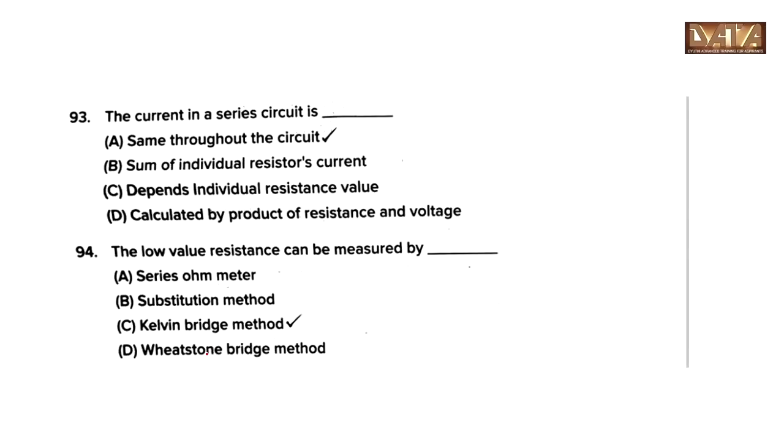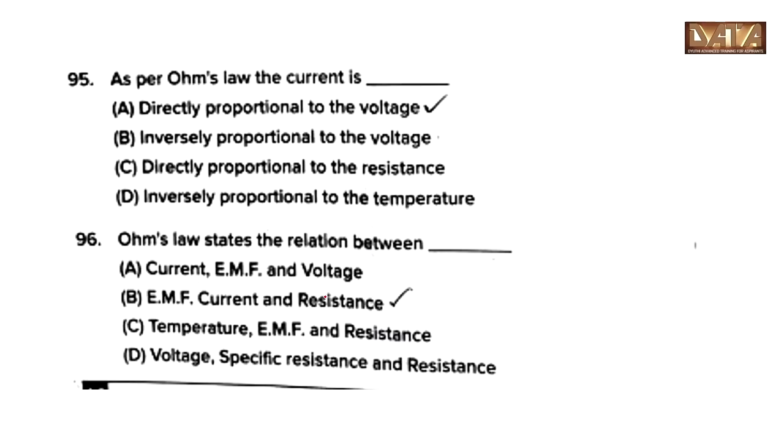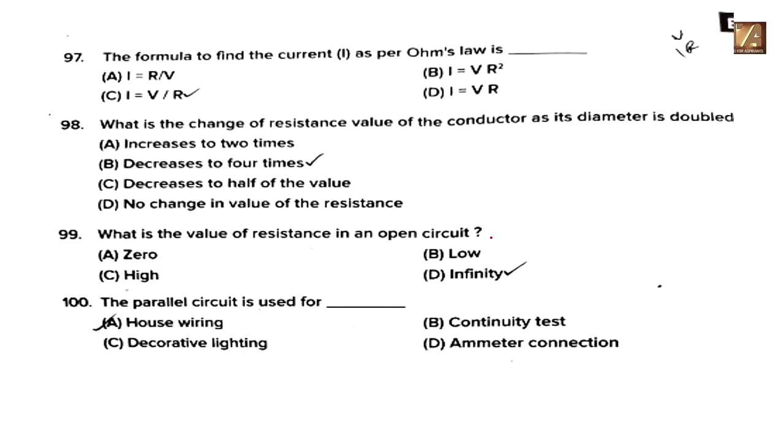The current in a series circuit is same throughout the circuit, option A. The low resistance can be measured by Kelvin's bridge method, option C. As per Ohm's law, the current is directly proportional to the voltage, option A. Ohm's law states the relation between EMF, current and resistance, option B. The formula to find current as per Ohm's law is I is equal to V by R, option C.